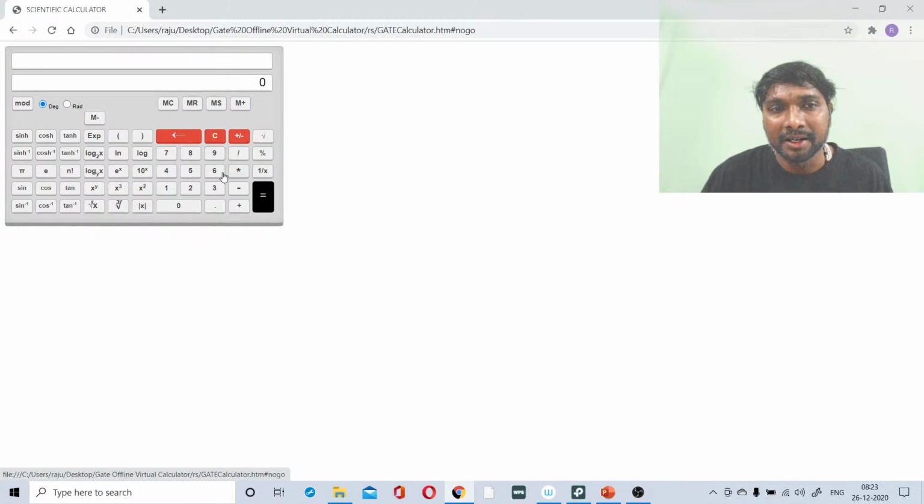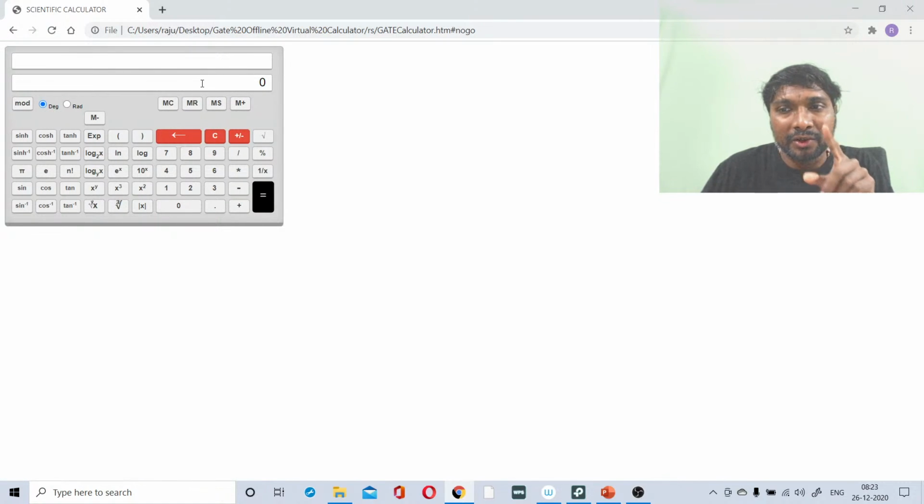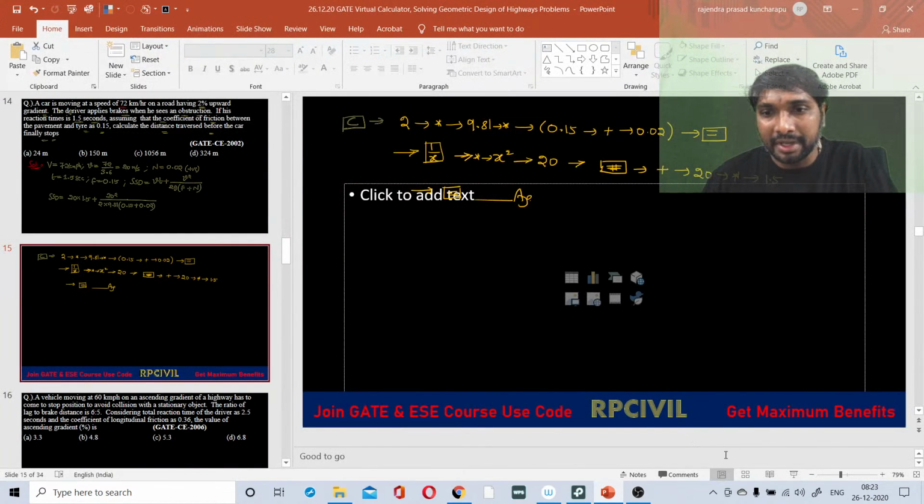To start a bracket here, right? So I'll be calculating it again. You have to be careful. Here we have got the wrong answer now. Here it is selecting the square root of that one. So here, what is the thing we have to take care of?